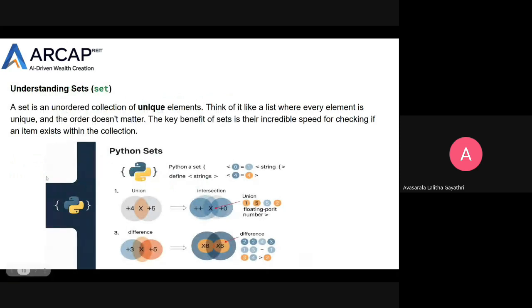Now the concept is sets. A set is an unordered collection of unique elements, and it automatically removes duplicates. A set is defined using curly braces. Think of it like a list where every element is unique and order does not matter. The key benefit of sets is their incredible speed for checking if an item exists within the collection.